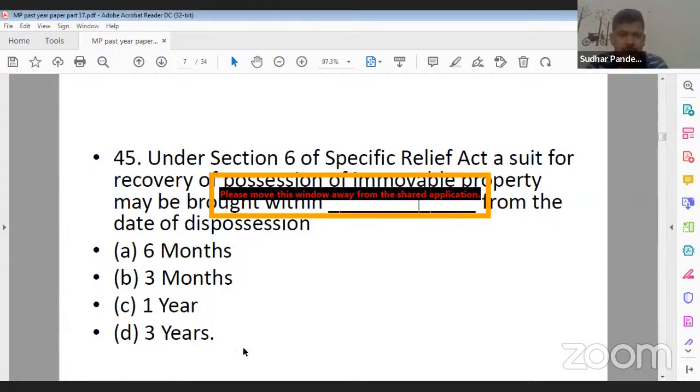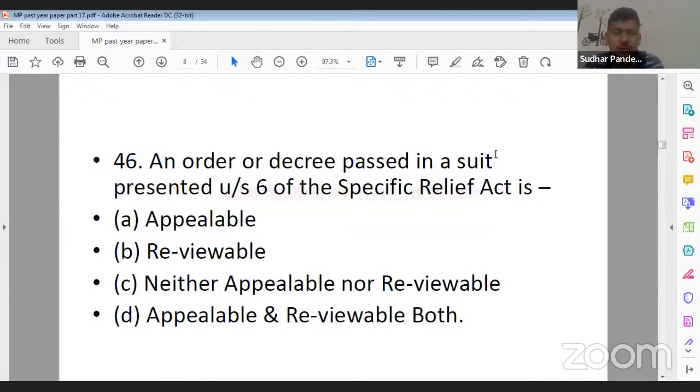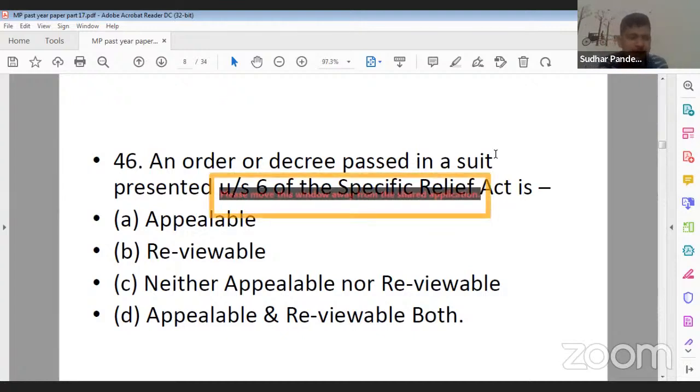So what should be the correct answer? A, B, C, D. Question number 45. Yes, A is the correct answer. Vinny ji, you are correct. Now let's move further with the next question. Next question is stating an order or decree passed in a suit presented under section 6 of the Specific Relief Act is option A, appealable, option B, reviewable, option C, neither appealable nor reviewable, and option D, both appealable and reviewable. So what should be the correct answer?